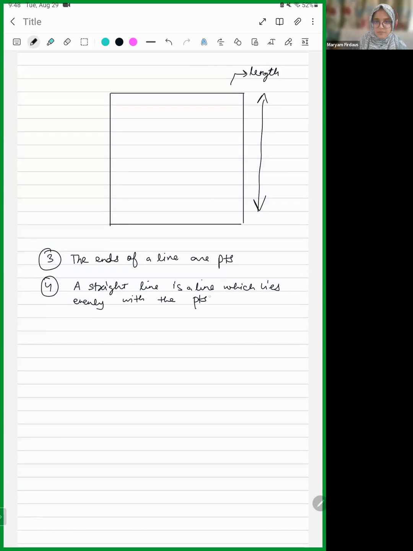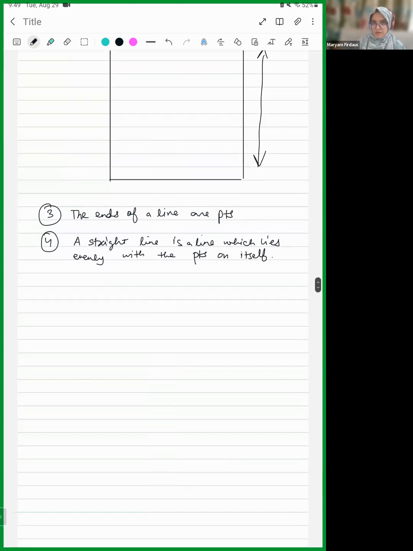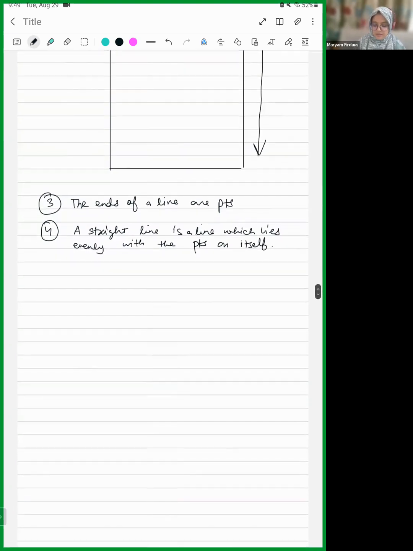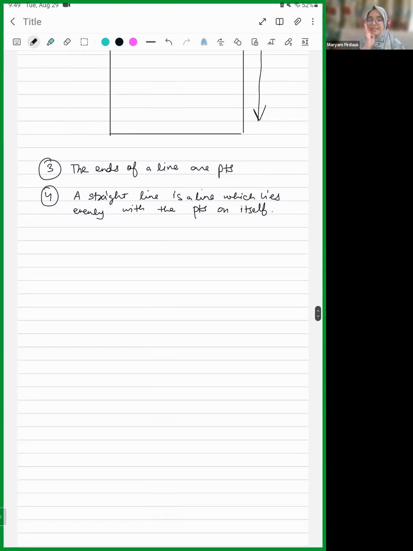Just a minute, Prishita. Did everyone understand this fourth point? Because I have a feeling some of you might find this confusing. What does the fourth point mean? A straight line is a line which lies evenly with the points on itself. See, it connects both the points together in a straight line.